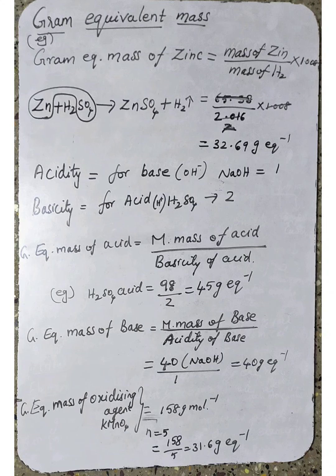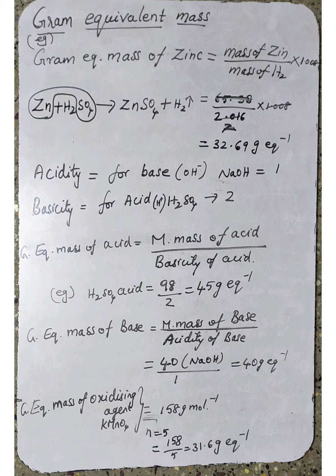By oxide method. Chloride method means formation of chloride. So the definition for gram equivalent mass of an atom or an ion or a compound is that which combines or displaces 1.008 gram of hydrogen or 8 gram of oxygen or 35.5 gram of chlorine.